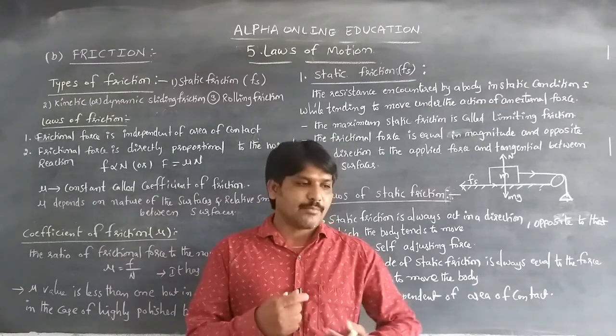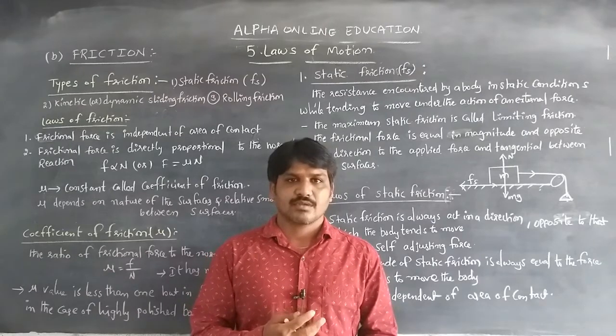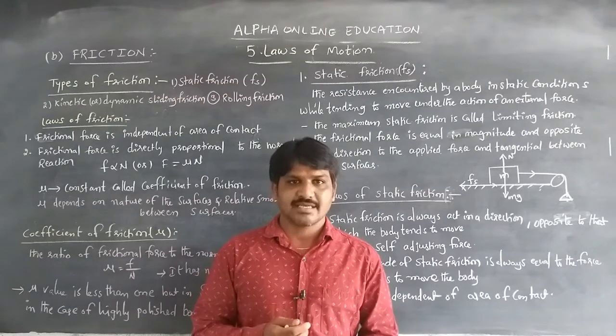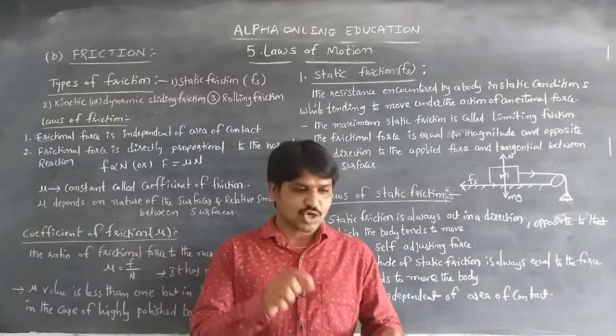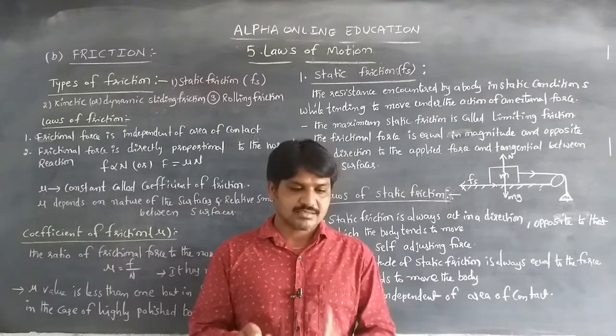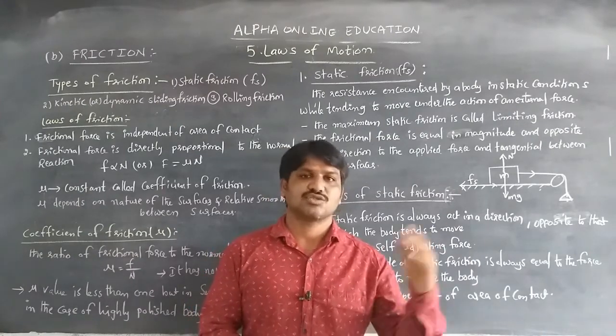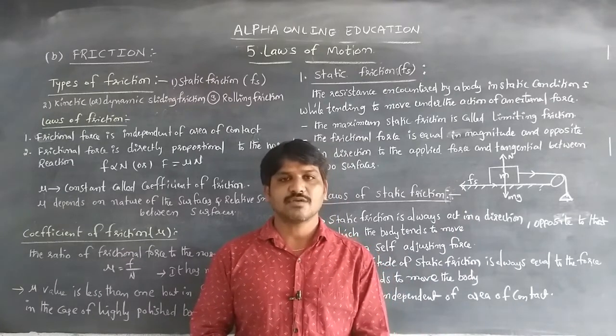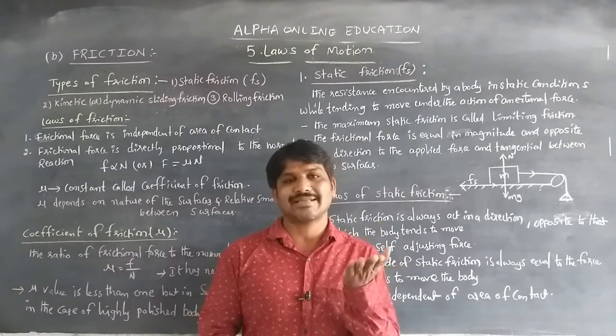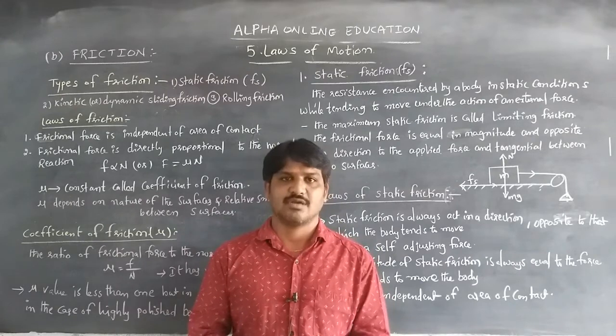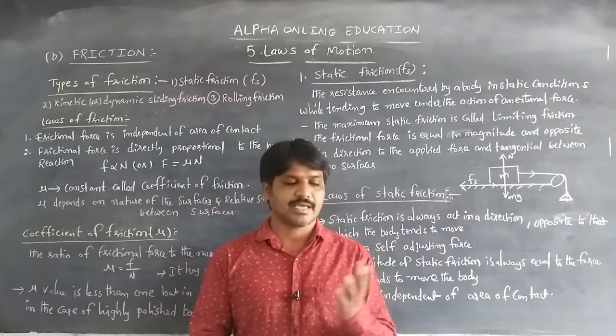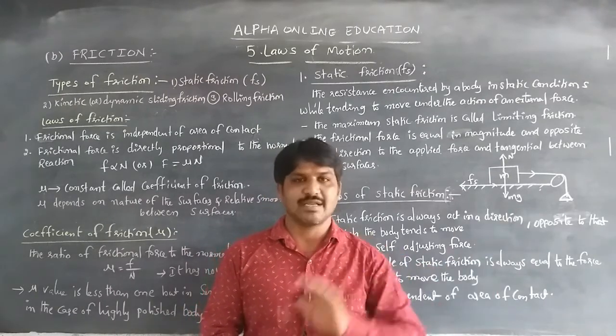When a body is moving, for example when we are riding a bicycle, if we stop pedaling, the cycle will travel some distance and stop, because some frictional force is acting on the tire of the bicycle. So that's why the bicycle stops at some place.